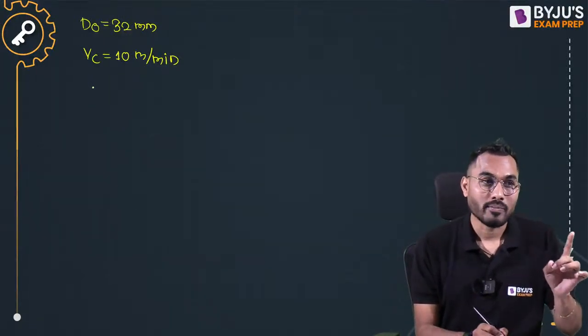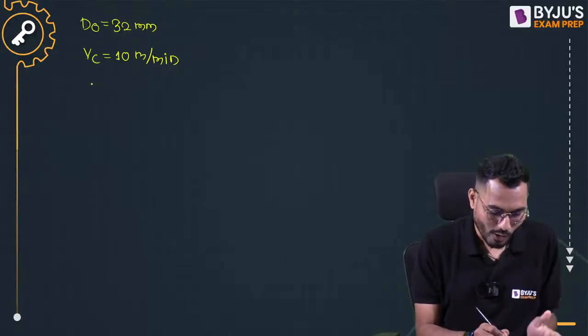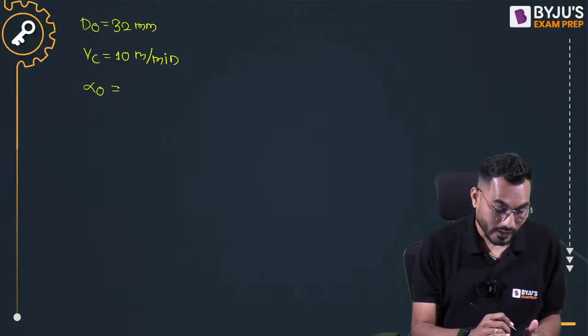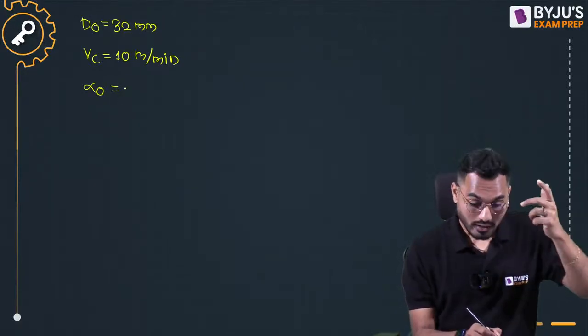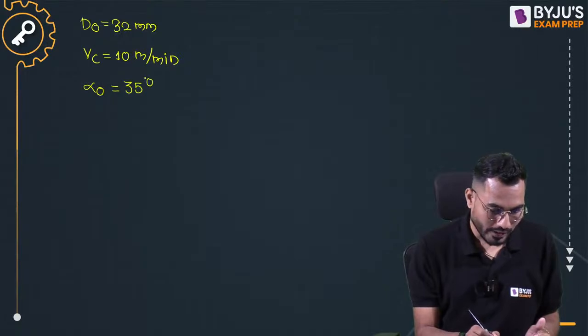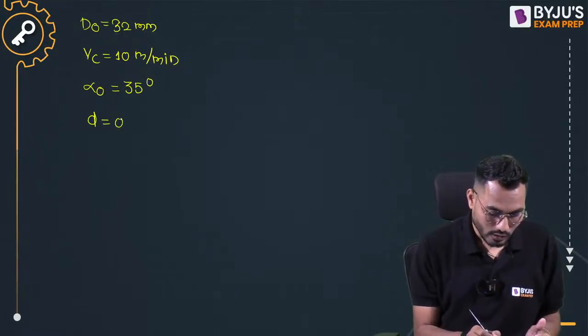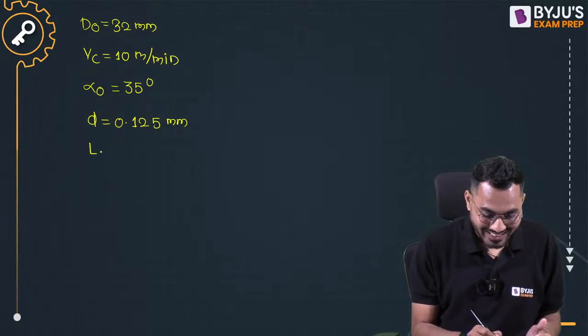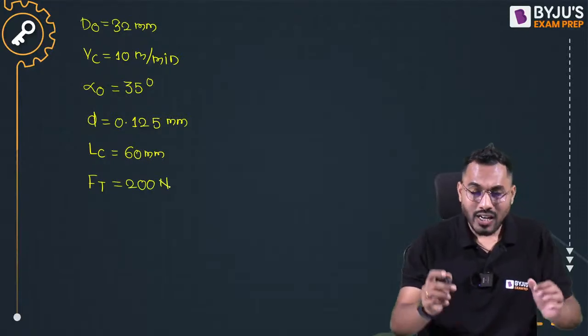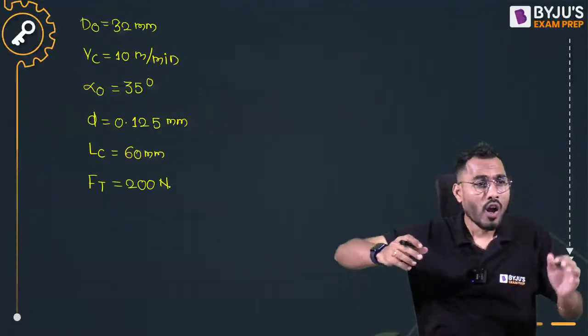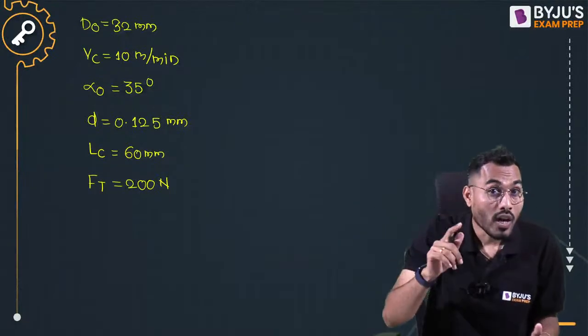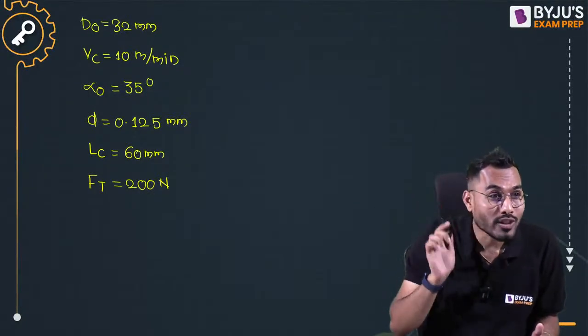Absolutely correct, 0.54. Spot on. So alpha 0, the rake angle. What is alpha? 35 degree. Depth of cut is 0.125 mm. Length of the chip, LC, is 60 mm. Thrust force, understand that, is 200 Newton. Horizontal cutting force is always the thrust force, and vertical cutting force is always the cutting force FC.